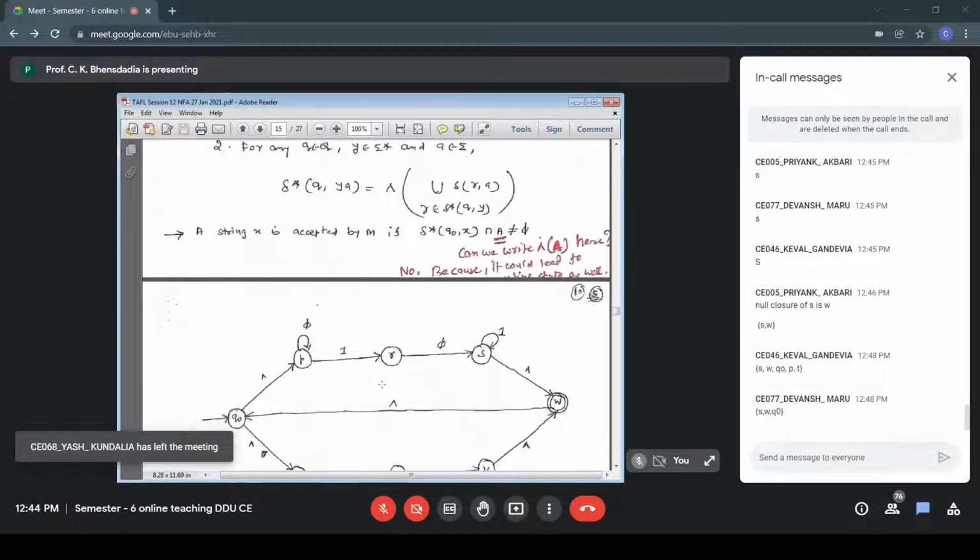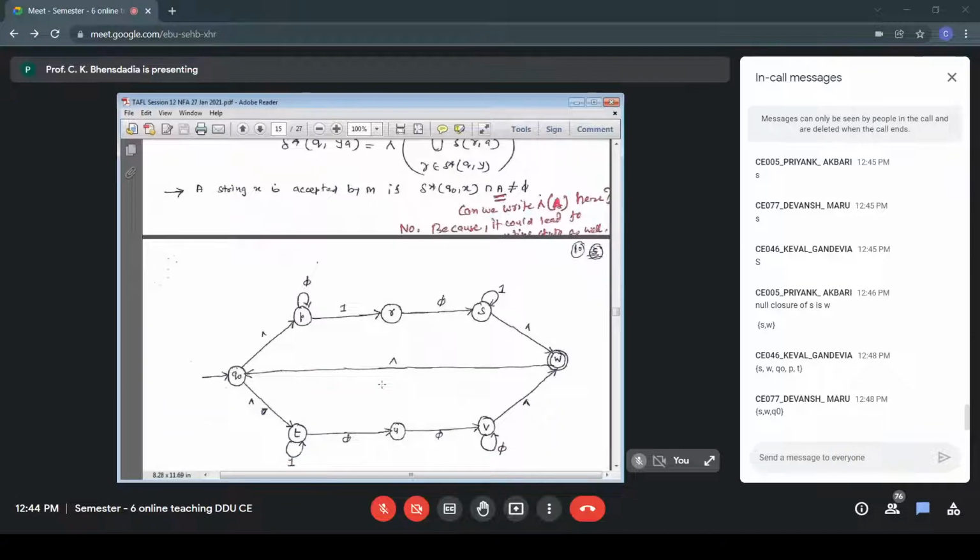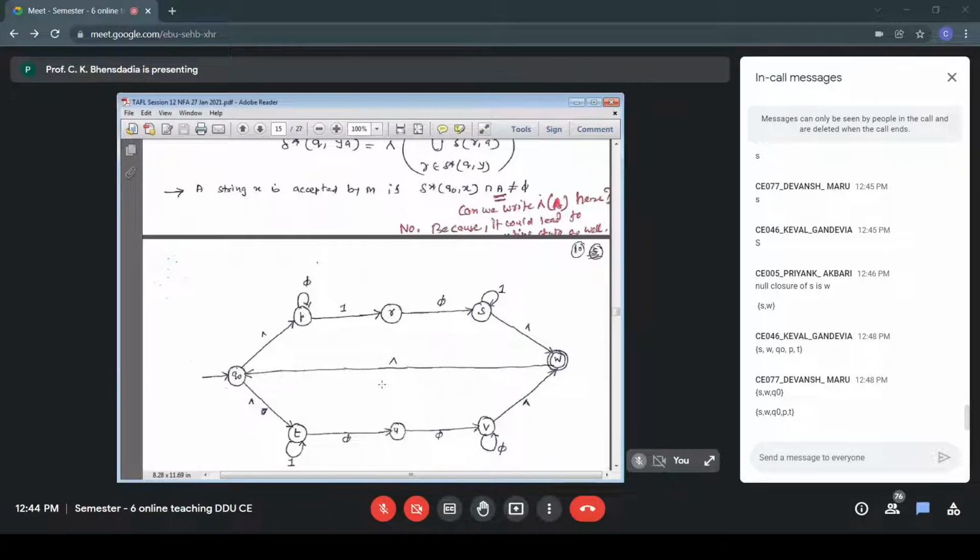Then I further look at the picture. From Q0 on null, I can visit states P and T both. P and T both, Devansh. So yeah, next comes P and T. So it is S, W, Q0, P and T. All of them are added. Now new states are P and T. Let me check if I have null transition from P or T. No null transition from P. No null transition from T. So my final answer becomes S, W, Q0, P, T. That is my null closure of S.